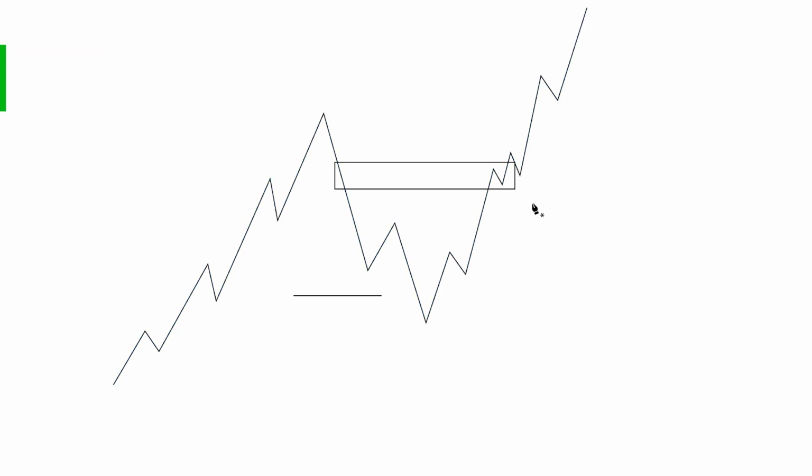So if there is a fair value gap below the change of character, then wait till the price reverses back to the fair value gap and wait for confirmation to see what the price does in the fair value gap. If the price disrespects this fair value gap and moves upward, in this figure the upward direction, then wait for the liquidity, if there is. So here is the liquidity.